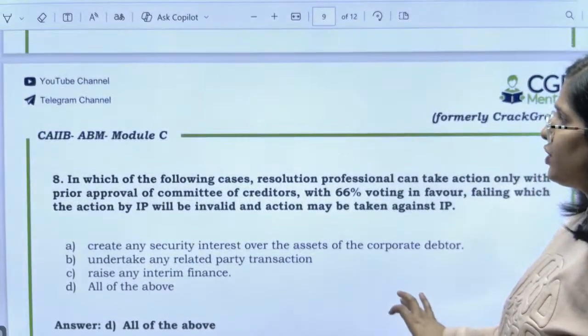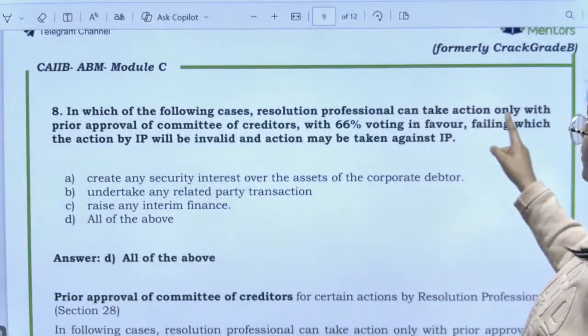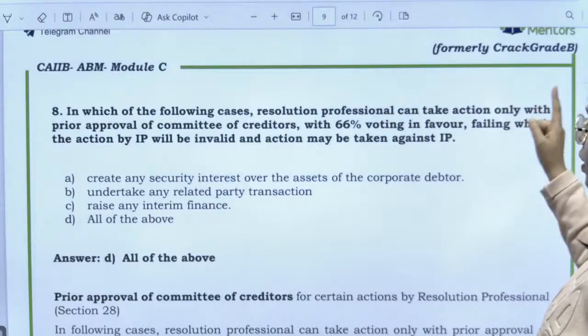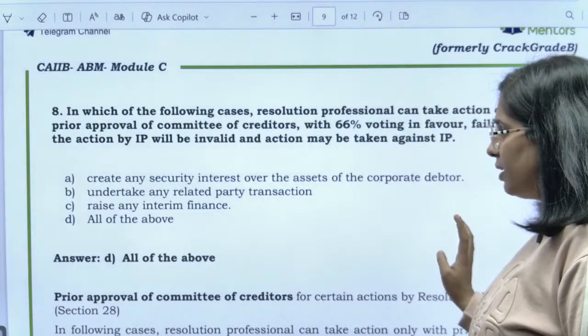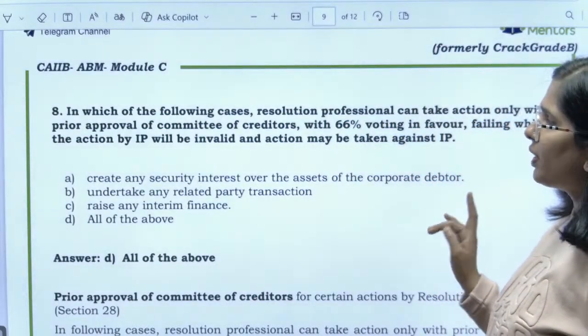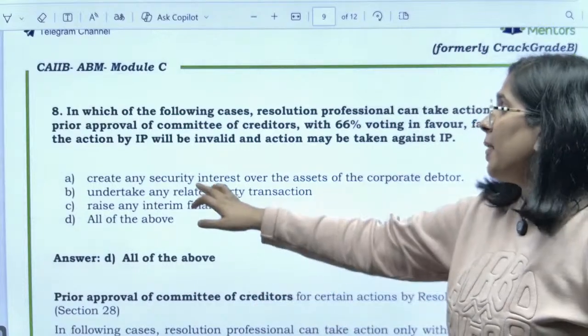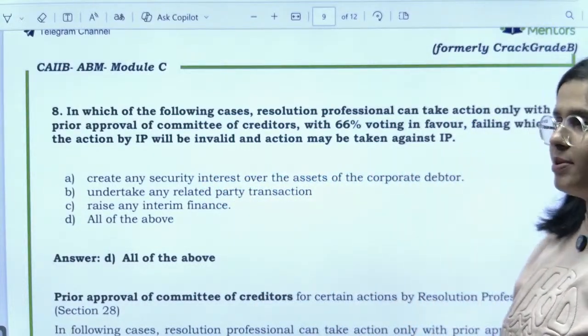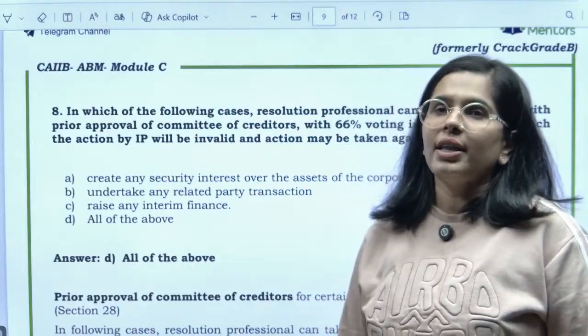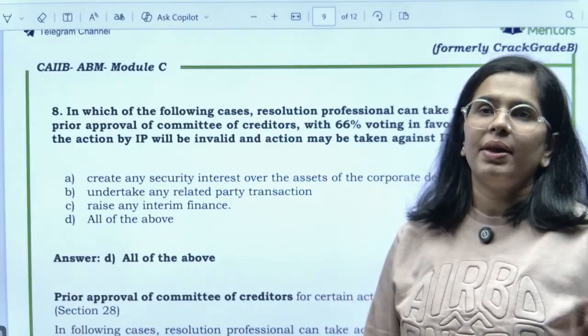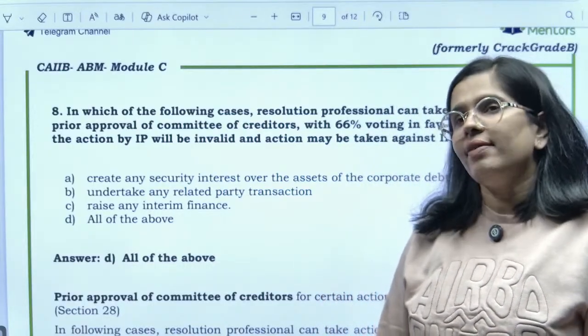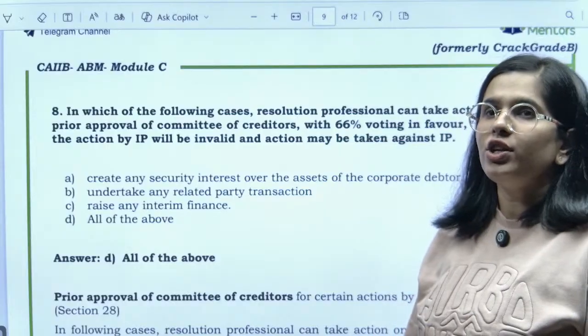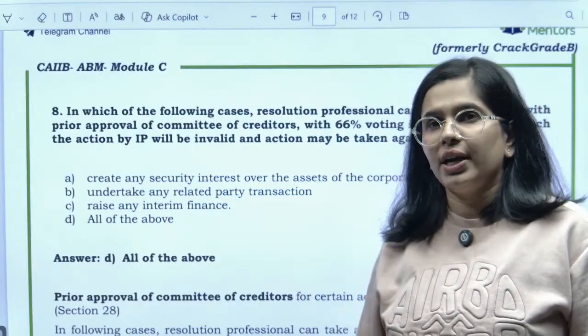Now next is, in which of the following cases resolution professional can take action only with the prior approval of committee of creditors. So prior approval of committee of creditors किस किस चीजों में चाहिए होगा? Creating any security interest over the asset. Suppose there is a machinery with us and we want that on this particular machinery bank B will have the right, or they will have the security. So for this you need to take the approval of committee of creditors.